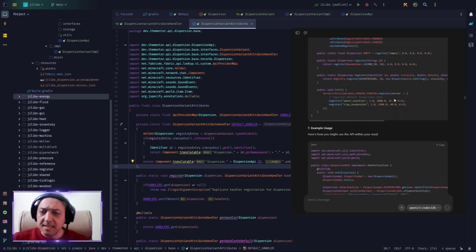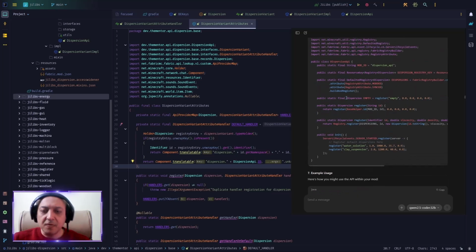And here you see that he's doing something bizarre. He forgets that he moved empty to the dispersion. That's okay. He forgets that he moved register there. That's okay. And he starts registering different things inside our system using an event. This is not how we do it, but this is a good example of how something can be registered.